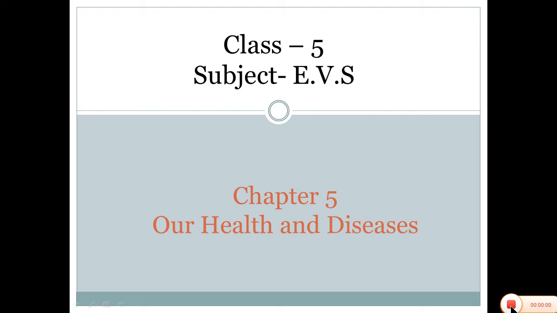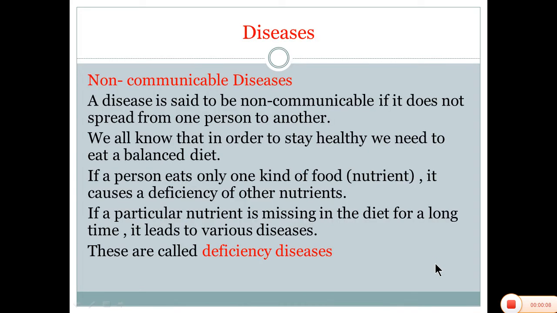Hello friends, today we are going to see chapter number 5, Our Health and Diseases. In this, the second part of diseases, we are going to see non-communicable diseases. A disease is said to be non-communicable if it does not spread from one person to another.